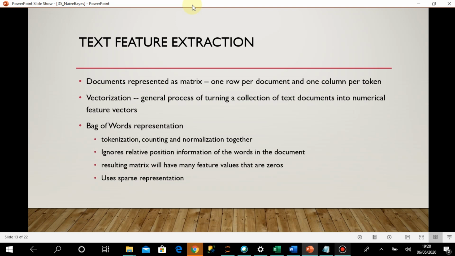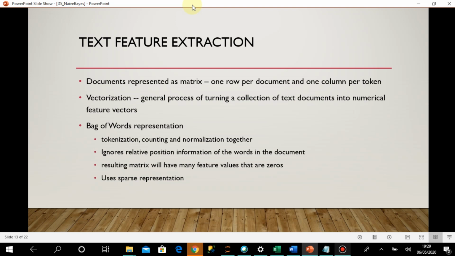Okay, so when you have done this process, meaning tokenizing, counting and normalizing, it actually appears as a matrix. It's one row per document and one column per token. So if I have a total of 100 documents, there will be 100 records in the matrix, and for each record, for all the tokens, there should be one column, right?